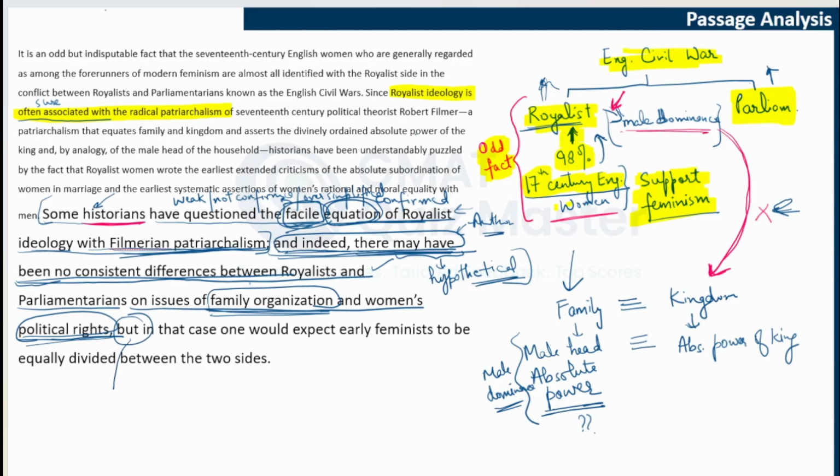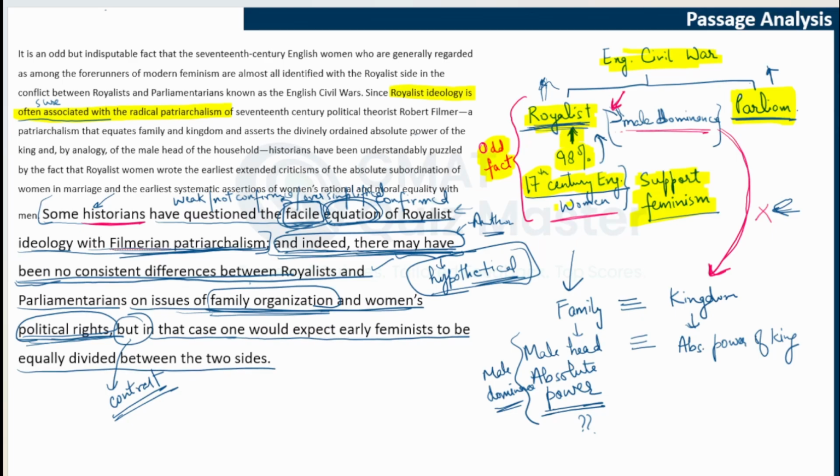But, so this is again a contrast. So, what is the issue if we consider this hypothetical scenario to be true? In that case, if these royalists and parliamentarians had similar views on women's position or the issues related to family organization and women's political rights, one would expect early feminists to be equally divided between the two sides. Very fair.